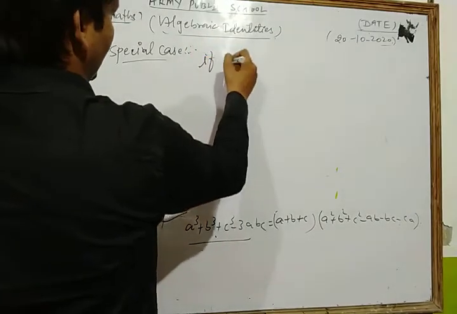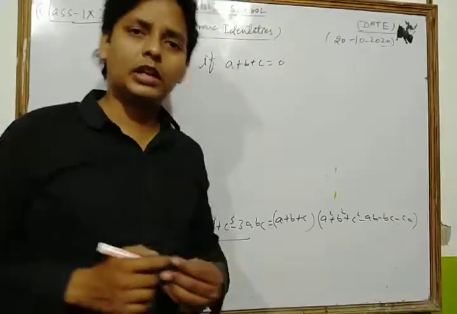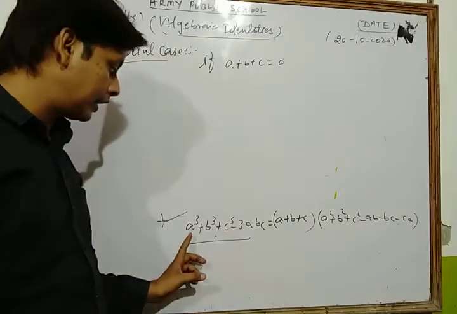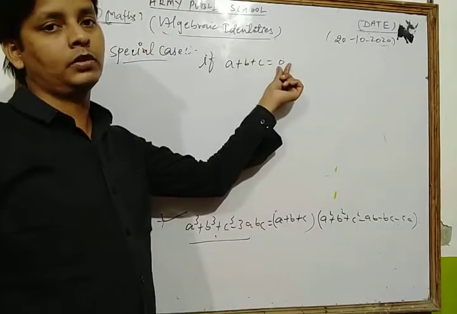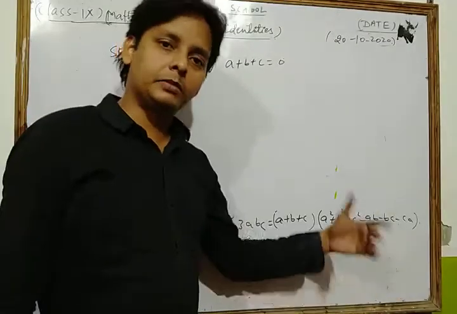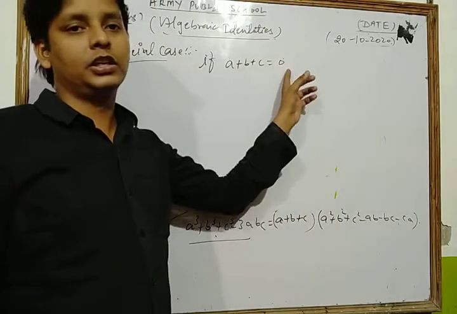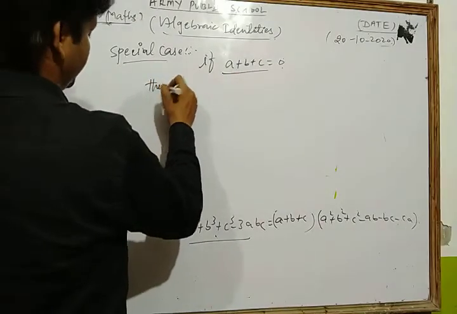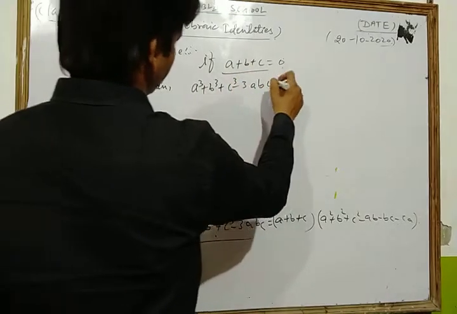Okay, if the value of a plus b plus c is equal to 0. Suppose that, dear students, if we have a plus b plus c equal to 0, then what is the value of the algebraic identity a cube plus b cube plus c cube minus 3abc? It is 0, because if we put a plus b plus c equal to 0, then the right side becomes 0. So a cube plus b cube plus c cube minus 3abc is equal to 0.